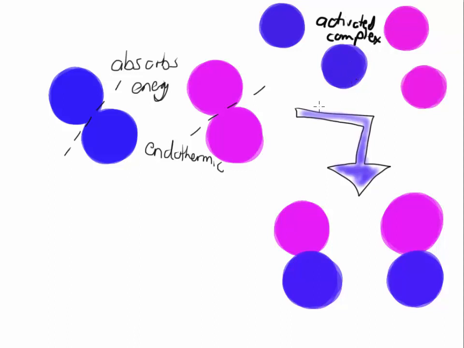When new bonds are formed, energy is going to be released and it is exothermic. So now when one of these purple dots connects with one of these blue dots, we see that a new bond is formed. And when this new bond is formed, it's like a new relationship.